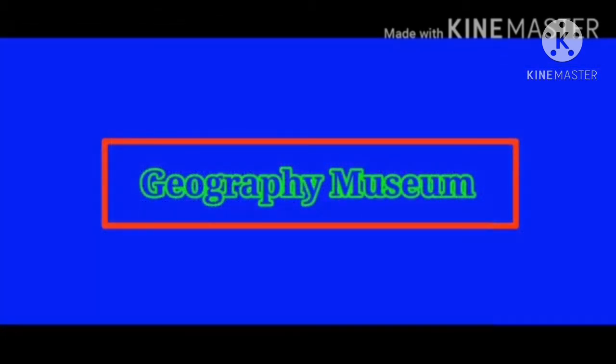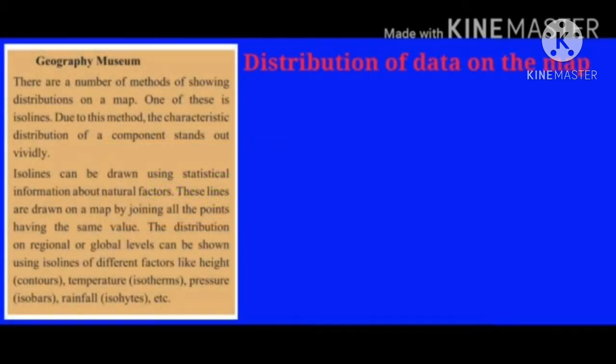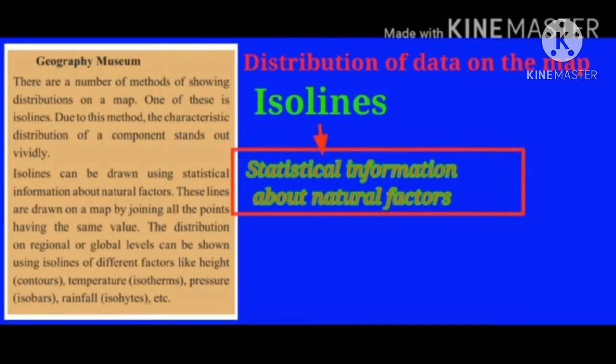Geography Museum. There are a number of methods of showing distributions on a map. One of these is isoline. Due to this method, the characteristic distribution of a component stands out vividly. Isolines can be drawn using statistical information about natural factors.